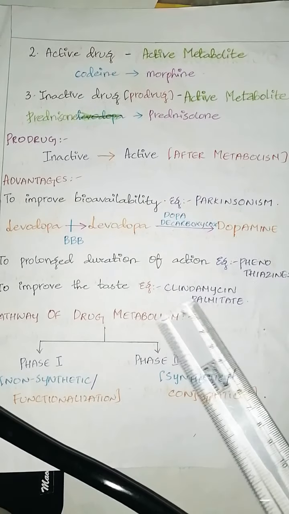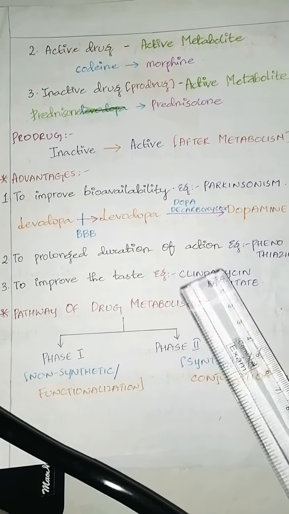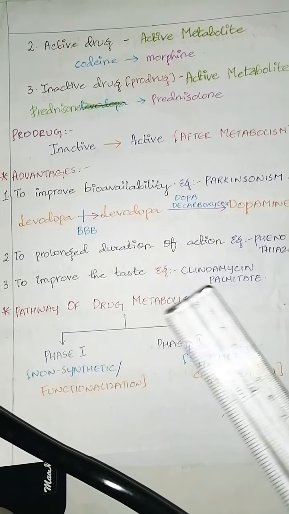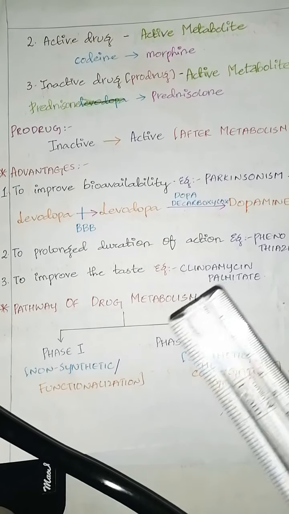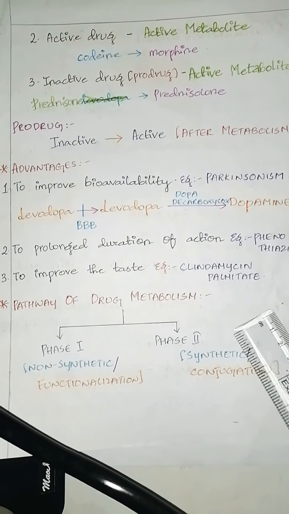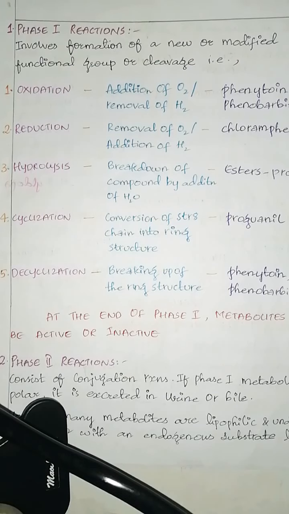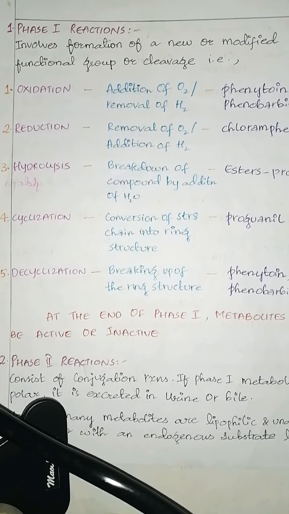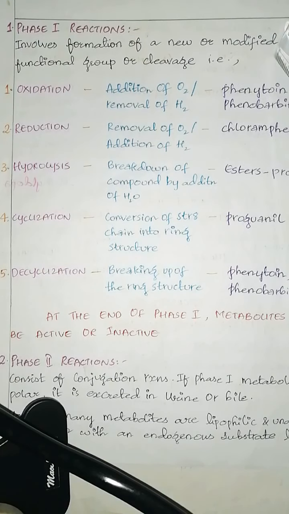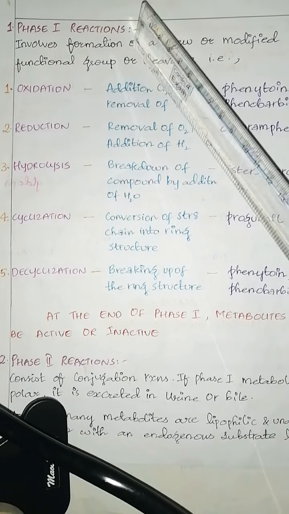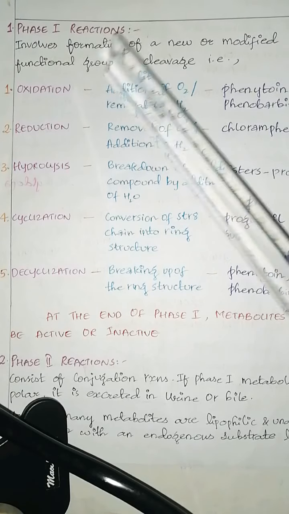Next is pathways of drug metabolism. We have two pathways for drug metabolism, that is phase 1 and phase 2. Phase 1 is also called non-synthetic or functionalization. Phase 2 is also called synthetic or conjugation. Phase 1 reactions involve the formation of a new or modified functional group or the cleavage. So it is also called functionalization because it involves the formation of new or modified functional groups.